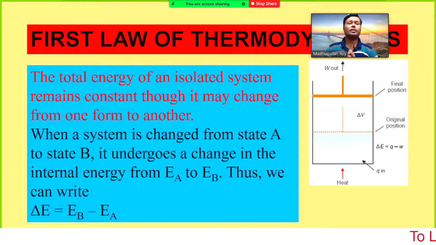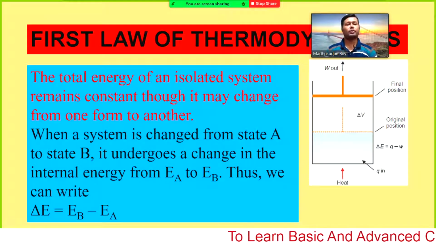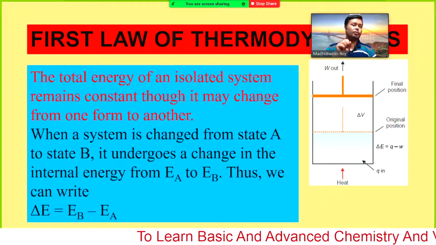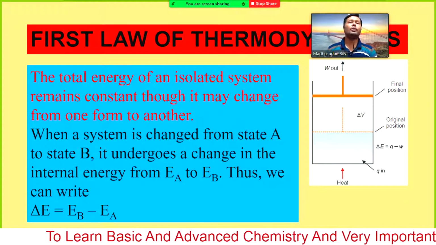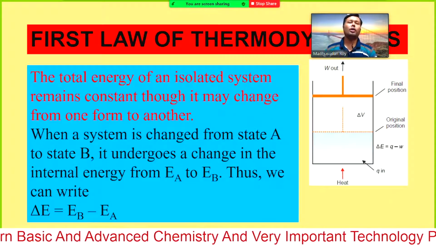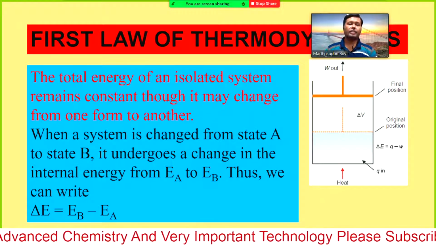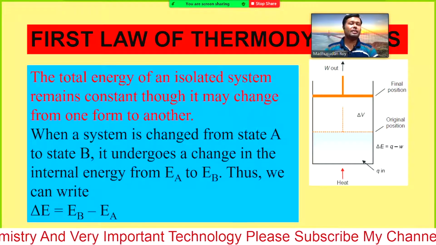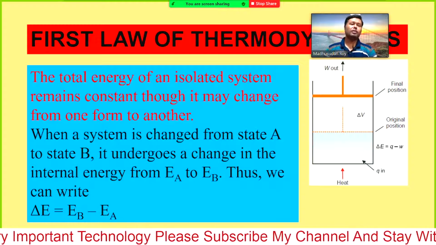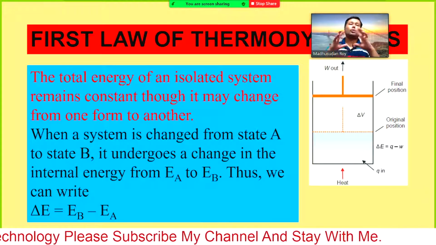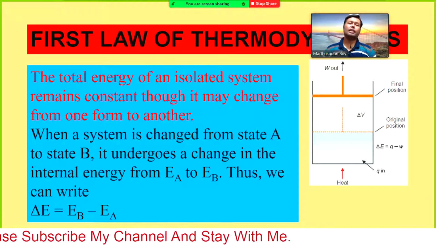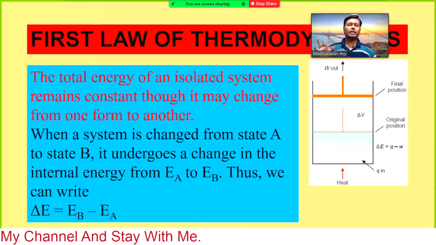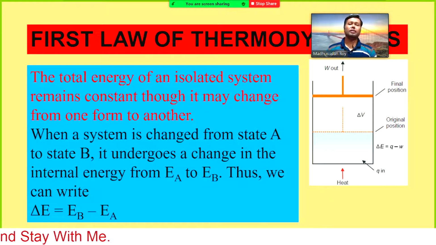We can express the first law of thermodynamics in different forms. First, the one I have mentioned is the law of conservation of energy: we cannot create energy or destroy energy, and the total amount of energy in the universe is constant. It can transfer from one form to another; you cannot create or destroy it.